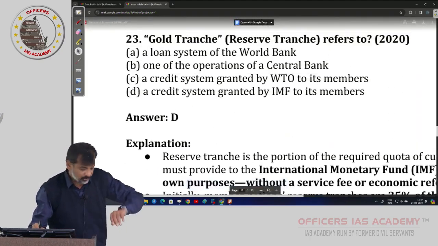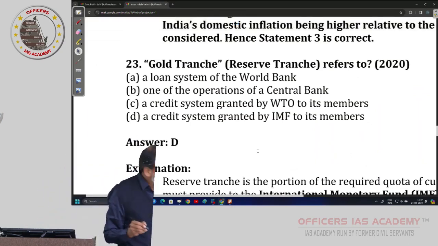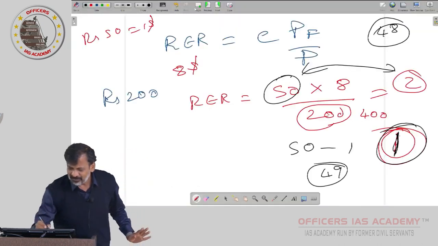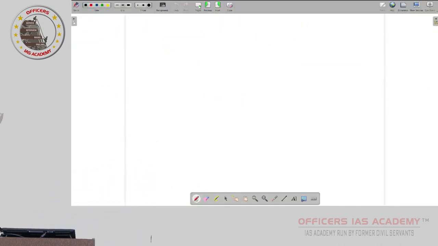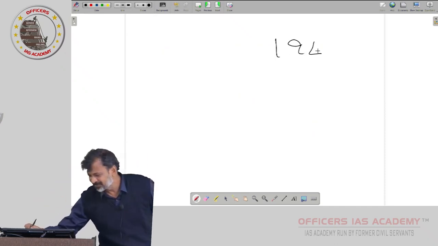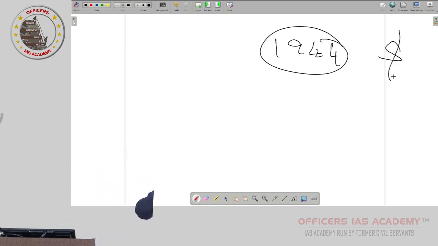Gold tranche, again this area they keep asking. See, reserve tranche refers to, all will know it is IMF. Now, very simple. I will tell you how it operates so that any question you can answer here. In 1944, what they decided was, let dollar be the international currency for trade, because pound has lost its value because of World War. So, I am fixing my dollar with gold, you all fix your currency with dollar. That is called fixed exchange rate.